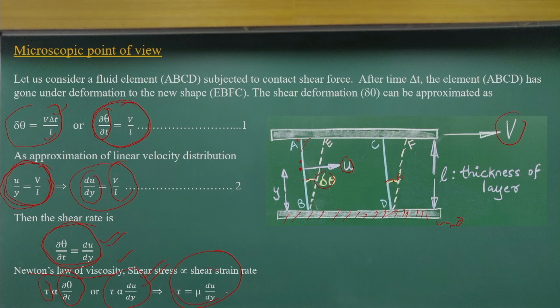So, this is the same concept. We can use a fluid element at the microscopic level to define this relationship between the shear stress and the velocity gradient, in terms of fluid molecule movements, mass and momentum exchange.